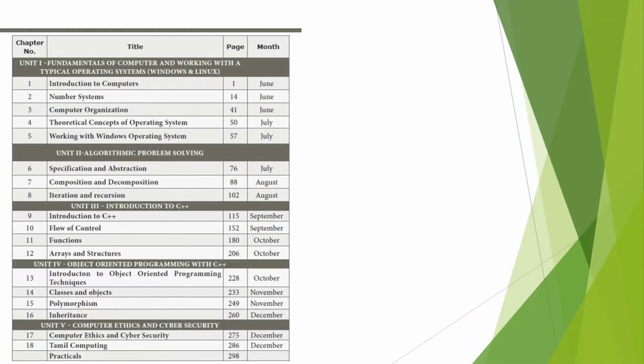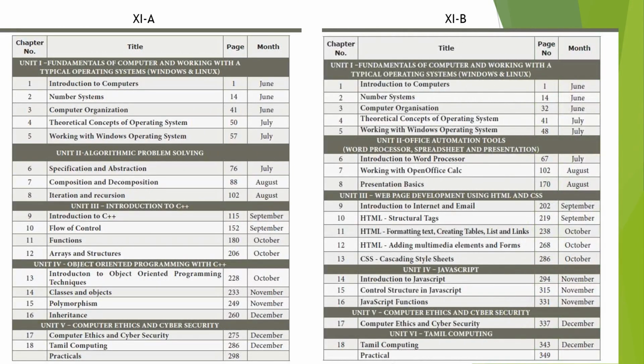Until last year, we had 2 volume books for both computer science and computer application. But now the government has joined the 2 volumes as a single volume. They just synchronized the content size and deleted the empty space. From here and there, they removed some of the topics for both classes. The first five chapters and the last 2 chapters are the same for both classes, that means 11A and 11B. But apart from these 7 chapters, all other chapters are different.